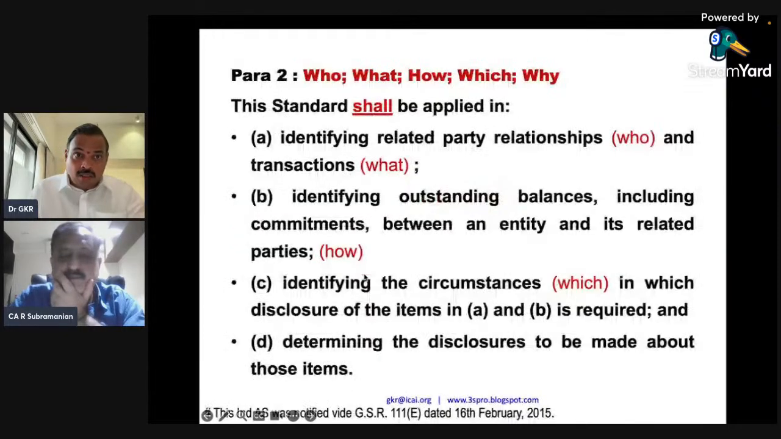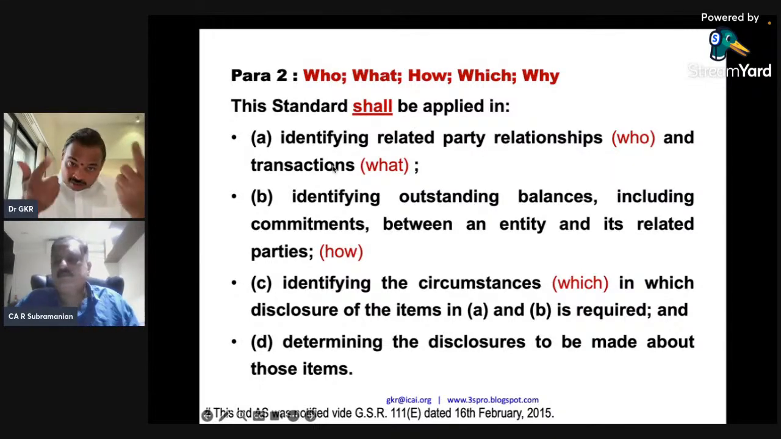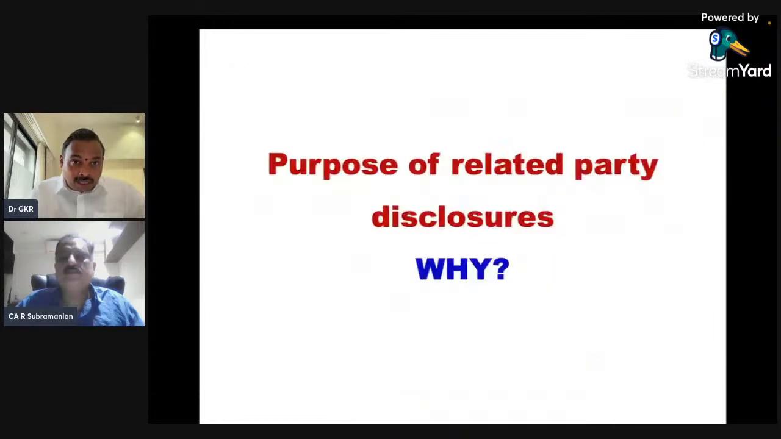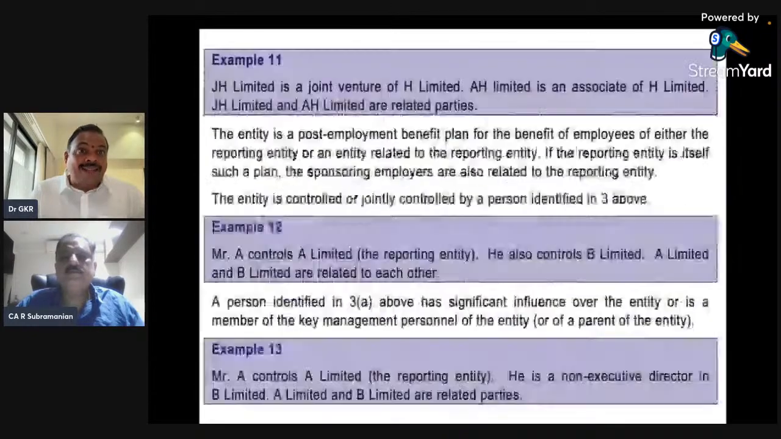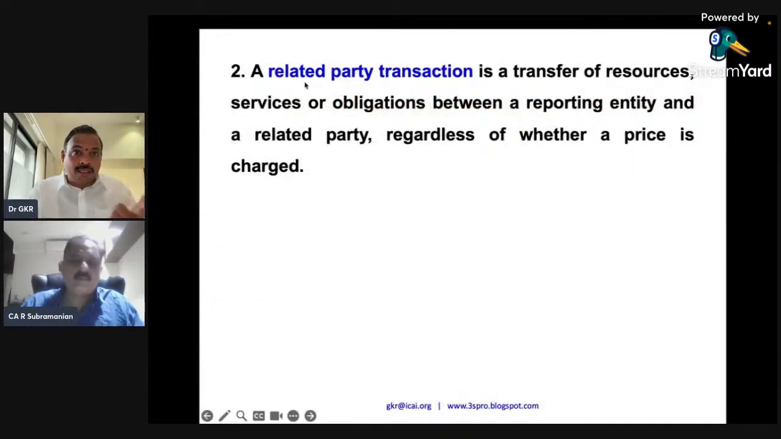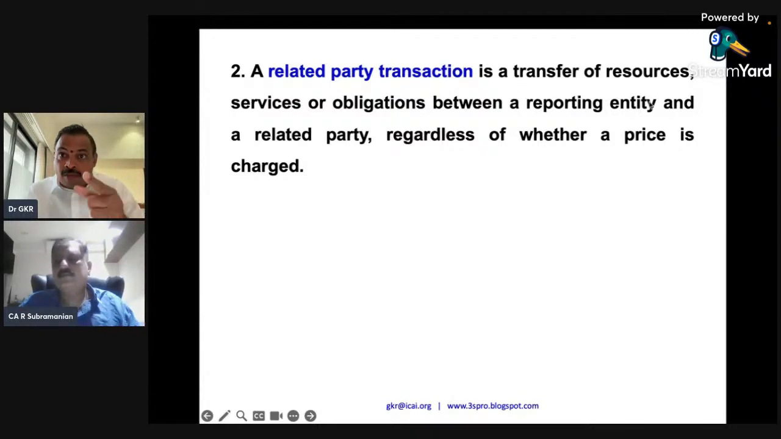So the first thing is identify the relationship and then identify the transactions. Now, what transactions you have to disclose, the next part. So let me come to what is meant by a transaction. Now look at this. A related party transaction is a transfer of resources.